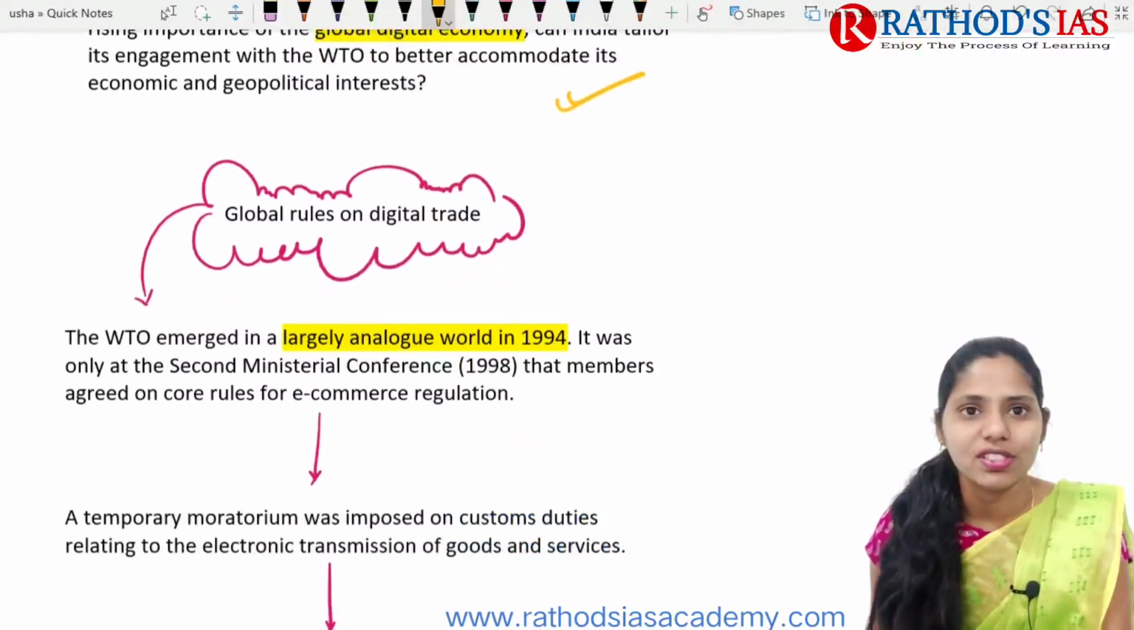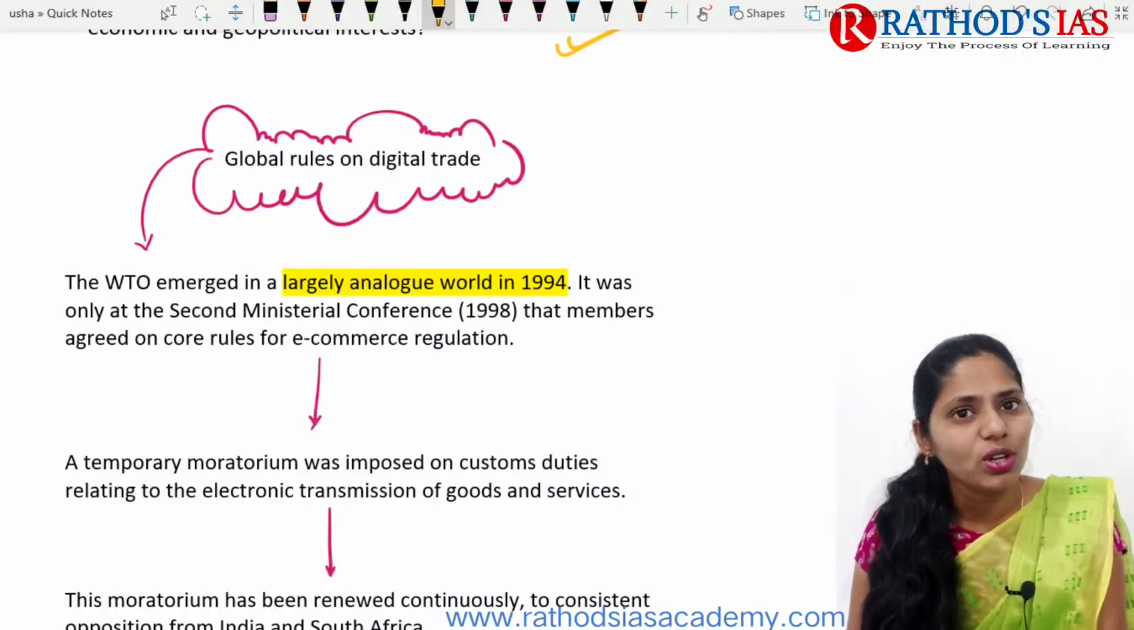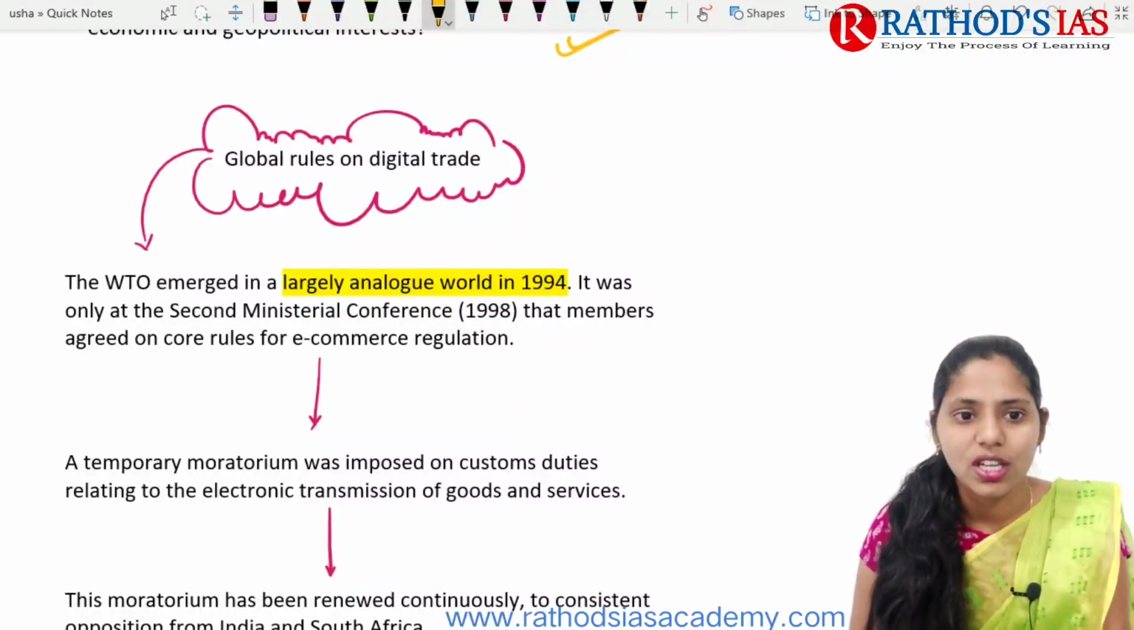So this is a question that mainly arises. Now let us try to talk about what is this digital trade. What are these global rules on this digital trade?